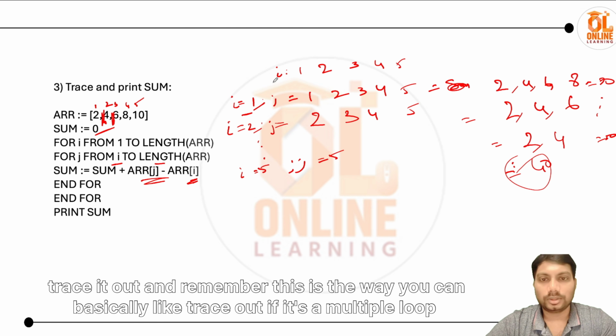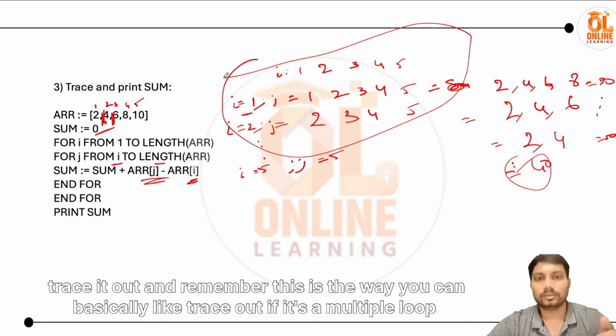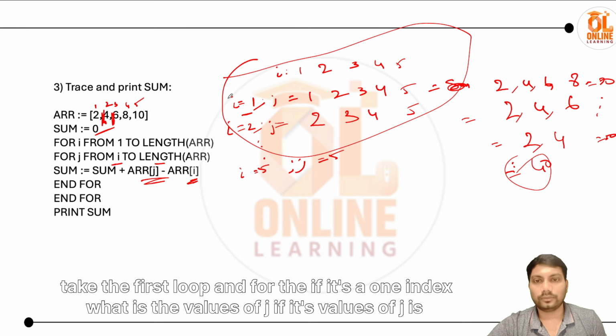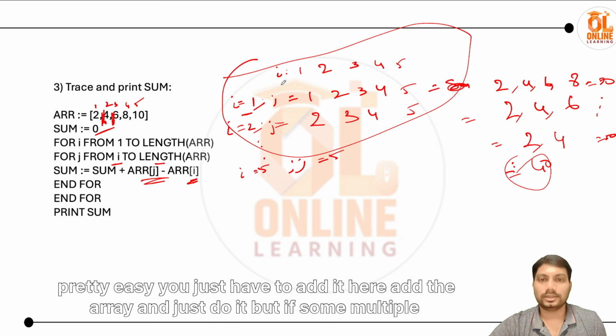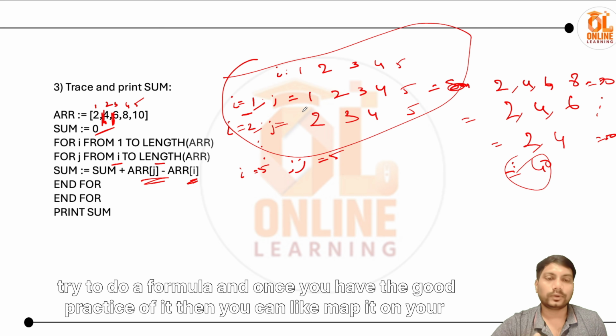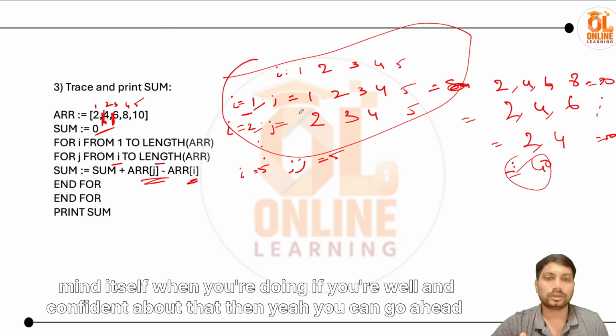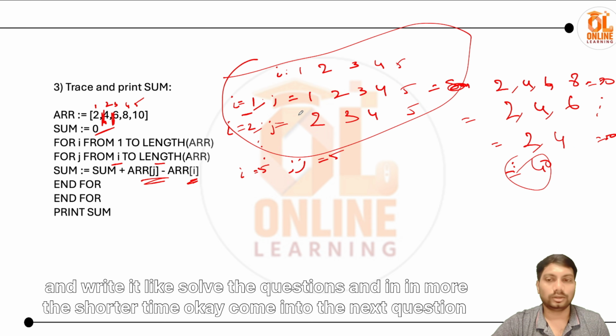And remember, this is the way you can trace it out if it's a multiple loop. Take the first loop, and for a given index, what are the values of j? If the values of j are like that, trace out the array, make the index here, and try to solve it. If it's a single loop, it's pretty easy. You just have to add it here, add the array, and just do it. But if it's a multi loop, try to work out a formula, and once you have good practice of it, then you can map it in your mind itself. If you're well and confident about that, then you can go ahead and directly solve the questions in a shorter time.